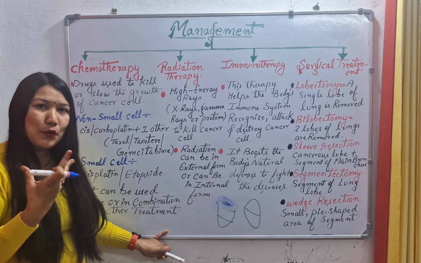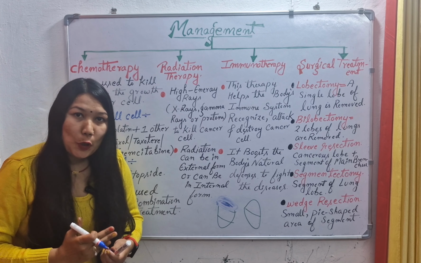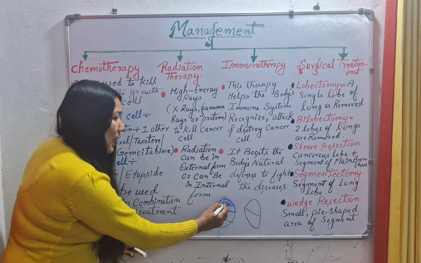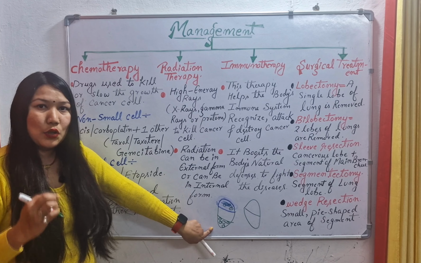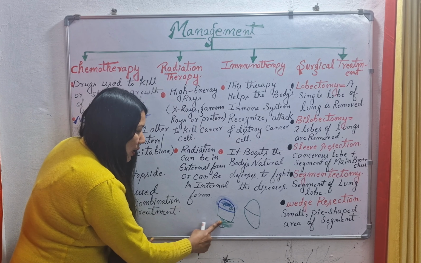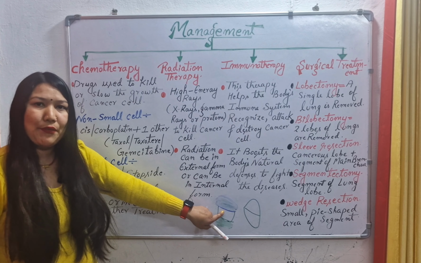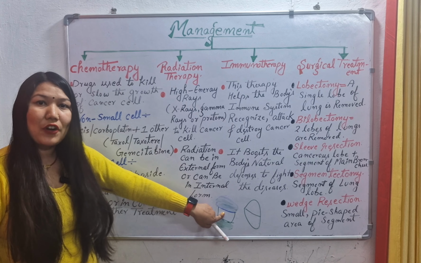Next we have bilobectomy. Bi, as the name is indicating, means 2 lobes of the lung are removed. Basically bilobectomy is done for the right lung only. Suppose we have 3 lobes here and the cancer cells or tumor is present in the upper as well as in the middle lobe. So in bilobectomy of the right lung we are removing the 2 lobes. This one and this one have been removed. Only the lower one is left here. So it is called bilobectomy, and it is basically done for the right lung only.